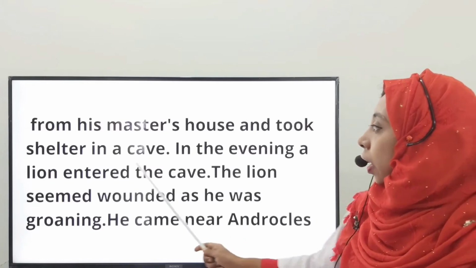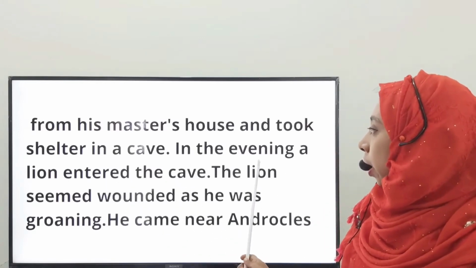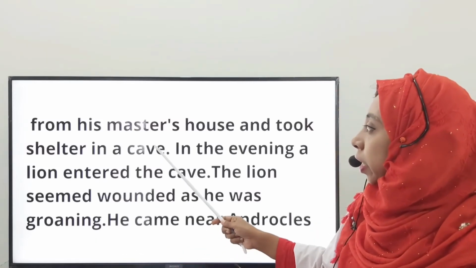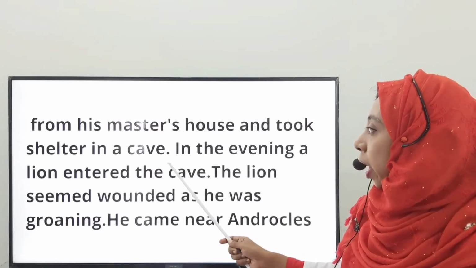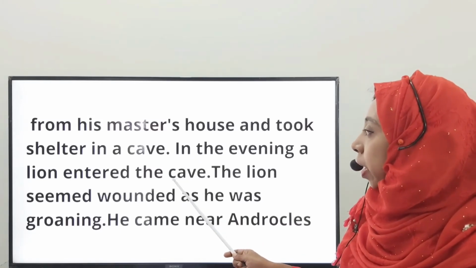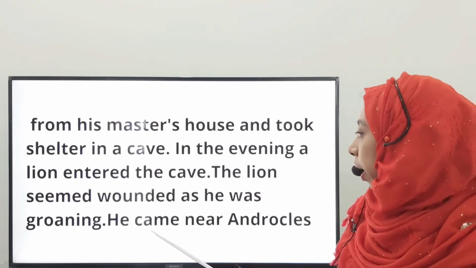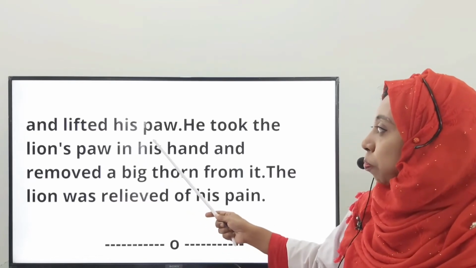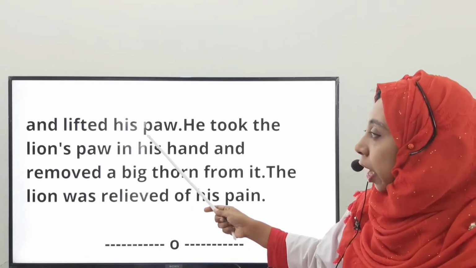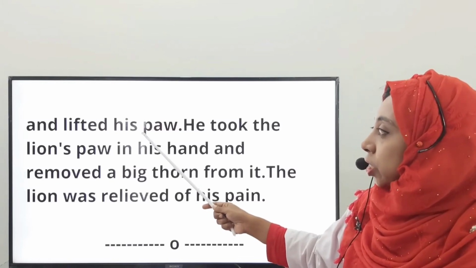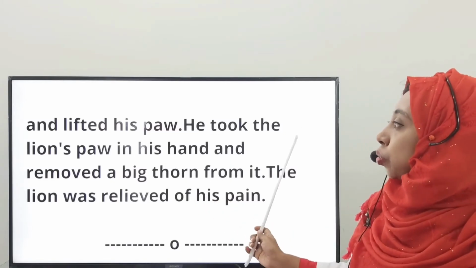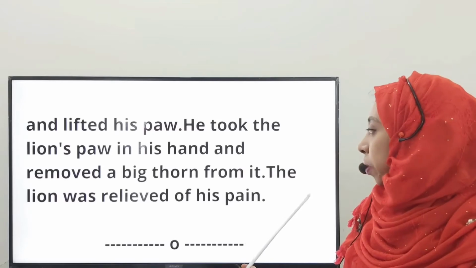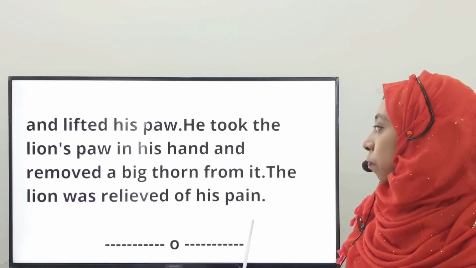In the evening, a lion entered the cave. The lion seemed wounded as he was groaning. Whenever he stayed in the cave, he saw a lion enter the cave and he became frightened. Then he came near Androcles and lifted his paw. After observing the lion groaning, Androcles realized something abnormal. So he took the lion's paw in his hand and removed a big thorn from it. The lion was relieved of his pain.